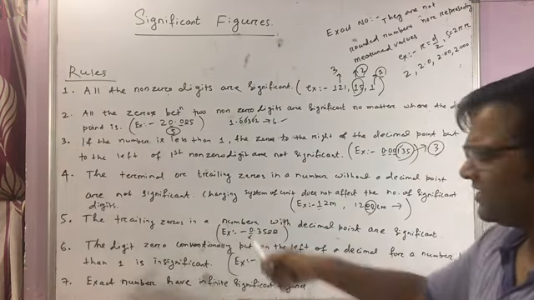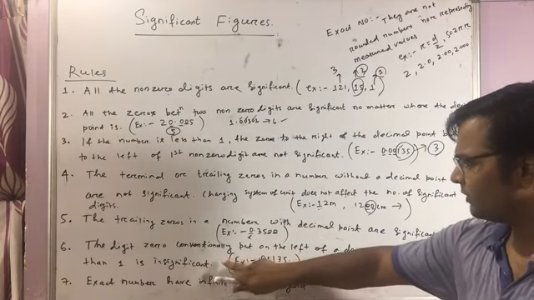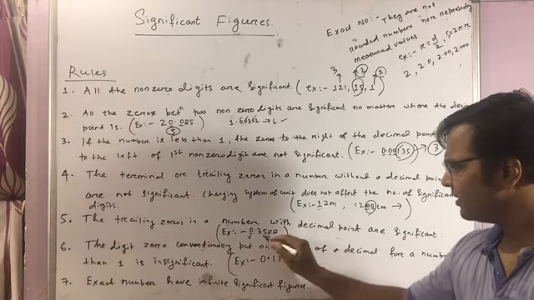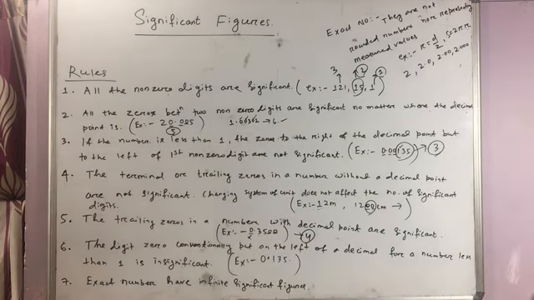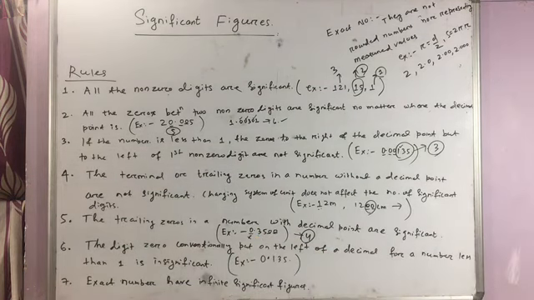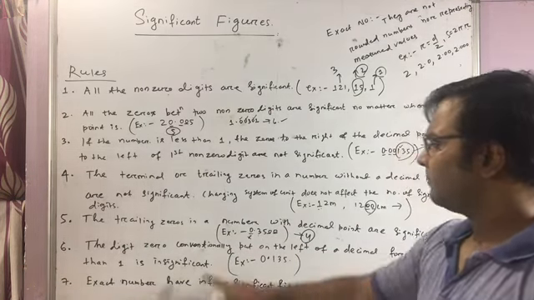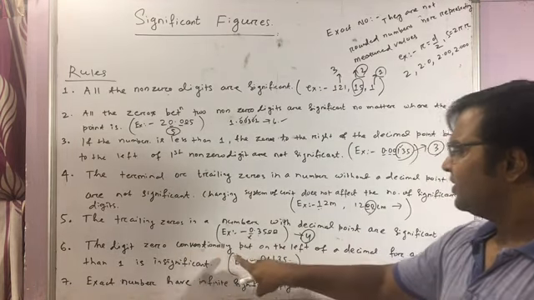It is conventionally taken that way. That's why it is insignificant. So this will be your fifth rule. So in this case it has 4 significant figures because this number has a decimal point and the trailing zeros are significant.